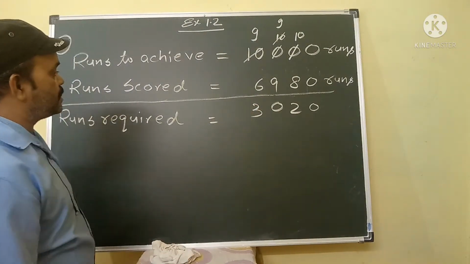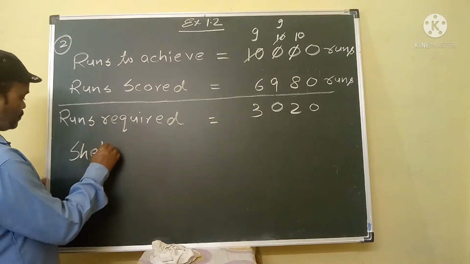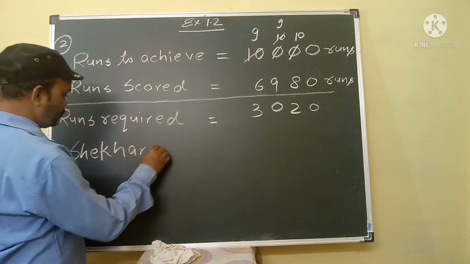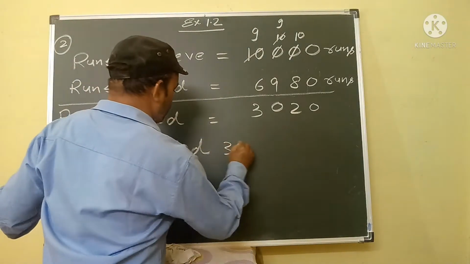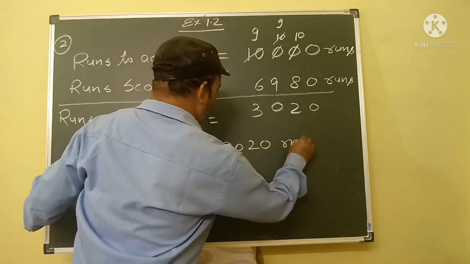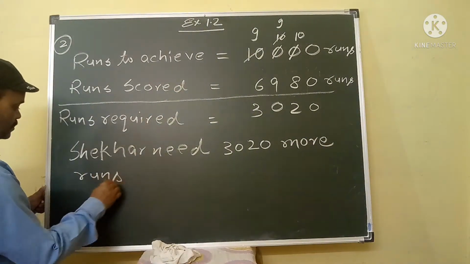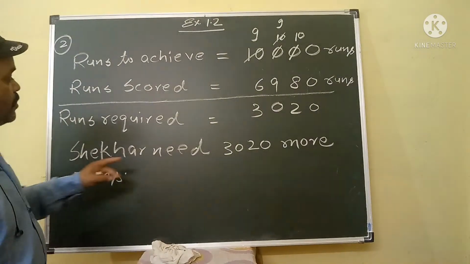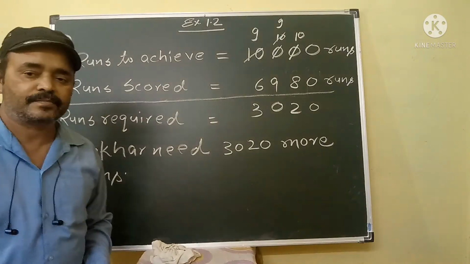That means Shekhar needs 3020 more runs. This is your required answer for the required question.